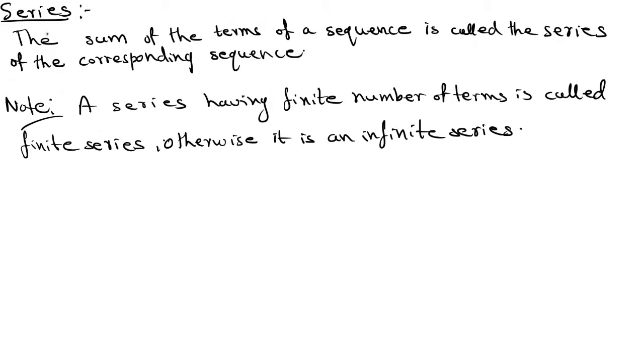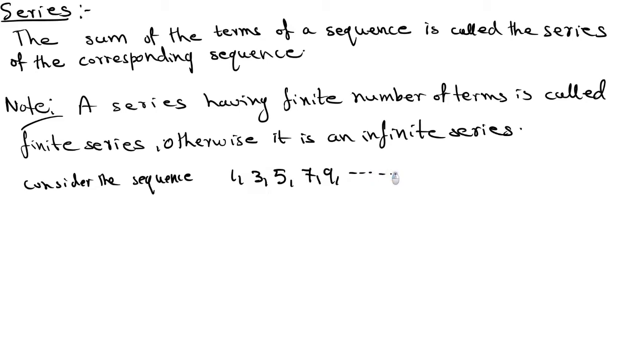Next, series. The sum of the terms of a sequence is called the series of the corresponding sequence. That means consider one sequence. You can take any sequence. Suppose I am taking 1, 3, 5, 7, 9. It's a sequence of numbers. Each number is 1 plus 2, 3 plus 2, 5 plus 2, 7 plus 2, 9 plus 2, like this.